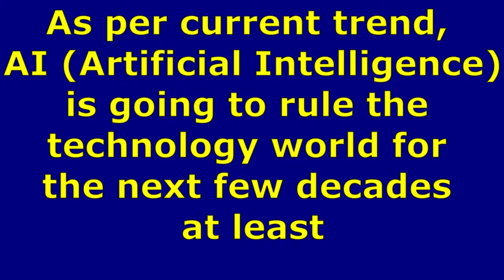In today's video, I'm going to talk about the basics of AI, examples of AI in everyday life, and also try and explain it in simple words so that you wonderful school students get a good understanding of it. You can be certain of one thing: by the time you enter your youth, which is in the next 6-7 years, there is a very high chance that there will be no field left untouched by artificial intelligence. As per current trends, AI or artificial intelligence is going to rule the technology world for the next few decades at least.